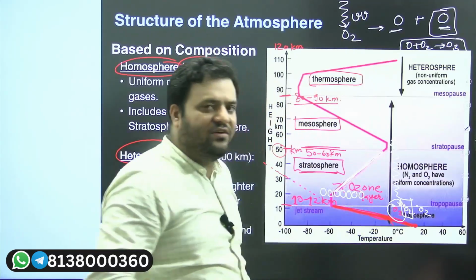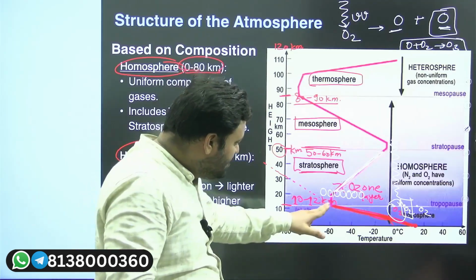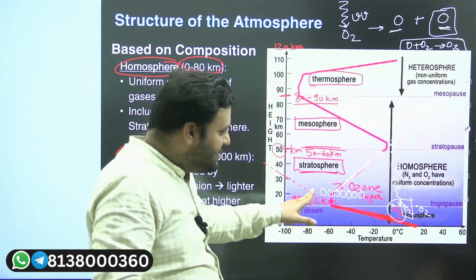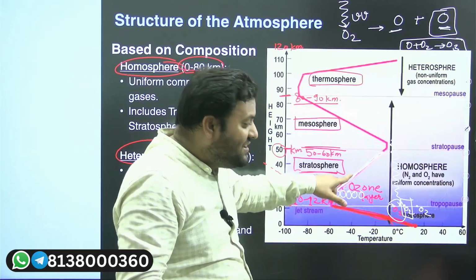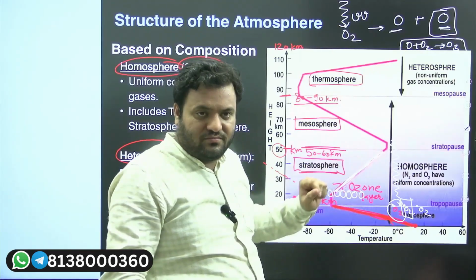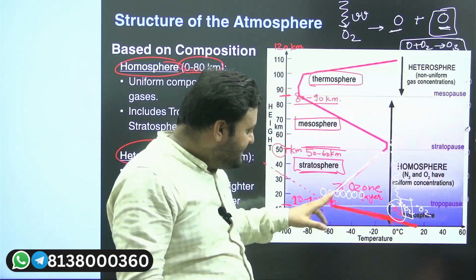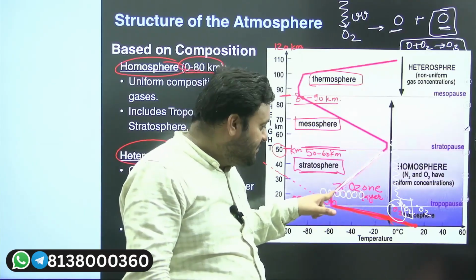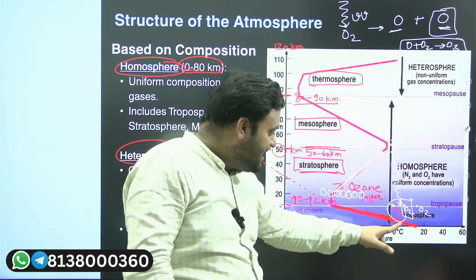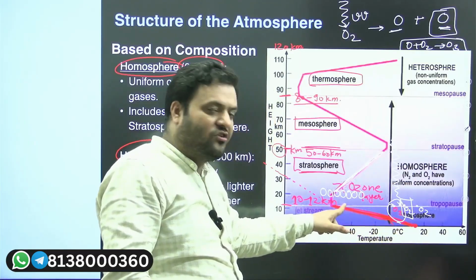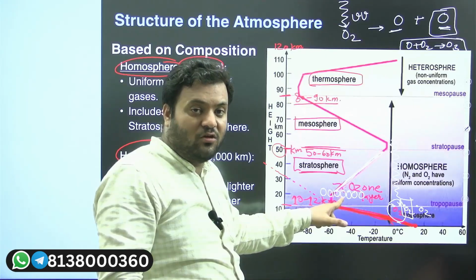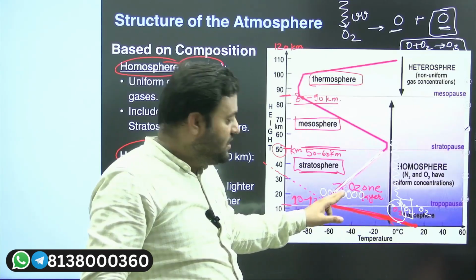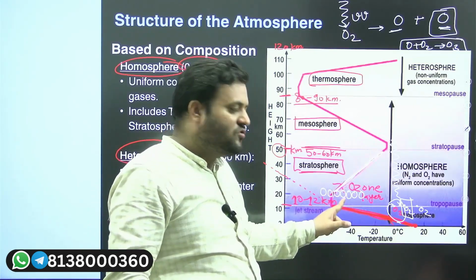So here we have what? Here we have a reversal of the lapse rate, that instead of temperature decreasing with increasing height, here the temperature is increasing with increasing height. As the height increases, temperature increases. In the troposphere, as the height increases, temperature drops by 6.5 degrees Celsius per kilometer, the lapse rate. Here it is increasing. Why? Because of the ozone layer.